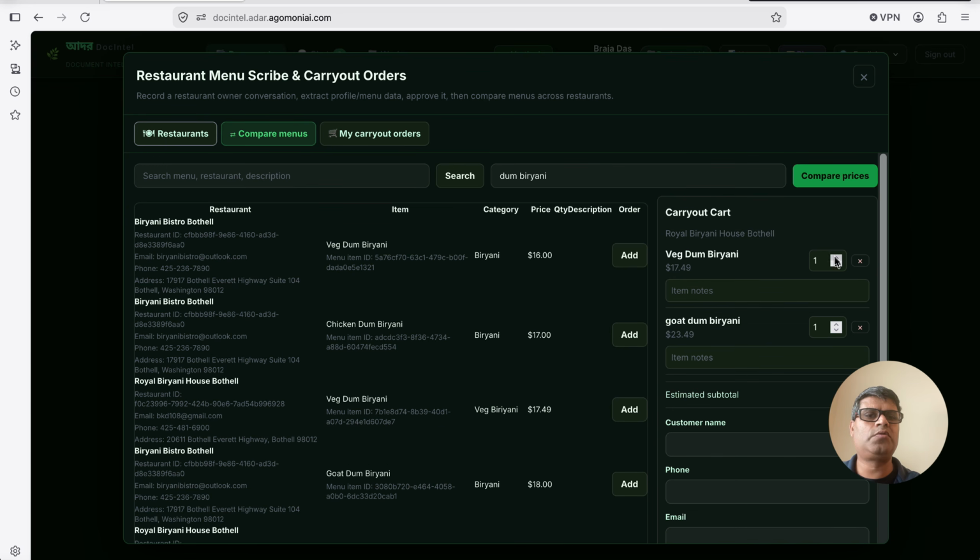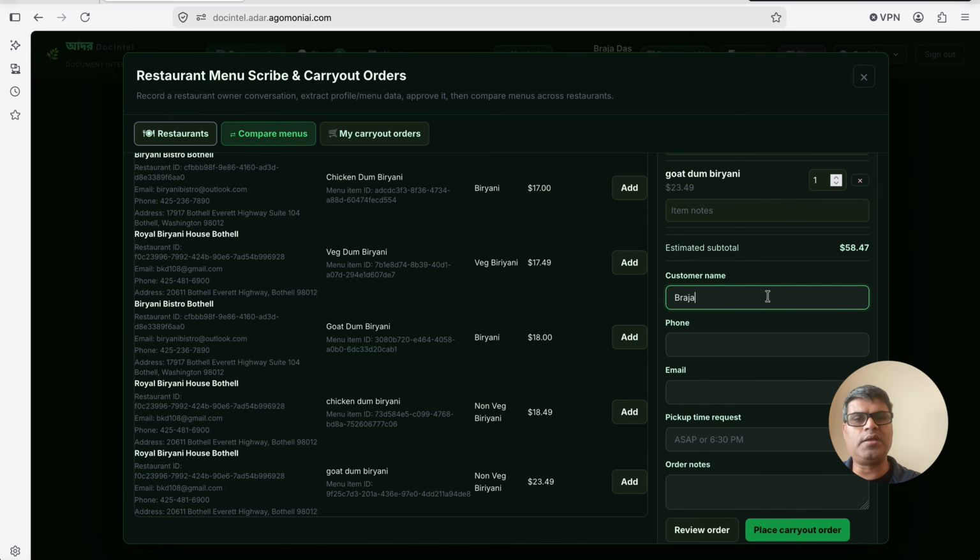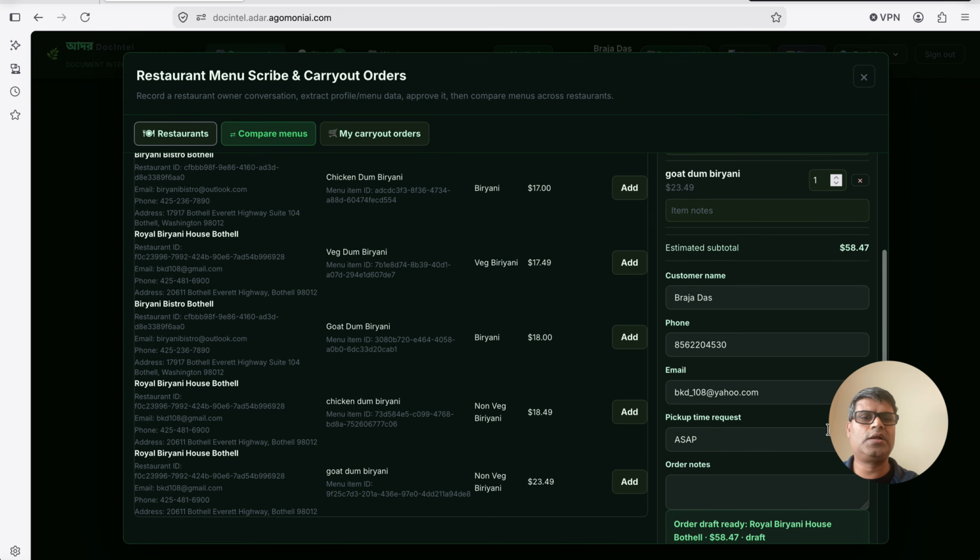I wanted to add two of the veg dum biryani from here, right? So I wanted to give the customer name here, for the sake of the workflow. This is not the phone, this is the email address, and say the phone number is, for example, what I'm giving, in case the restaurant owner wants to call for some reason, right? Then I can do a review order.